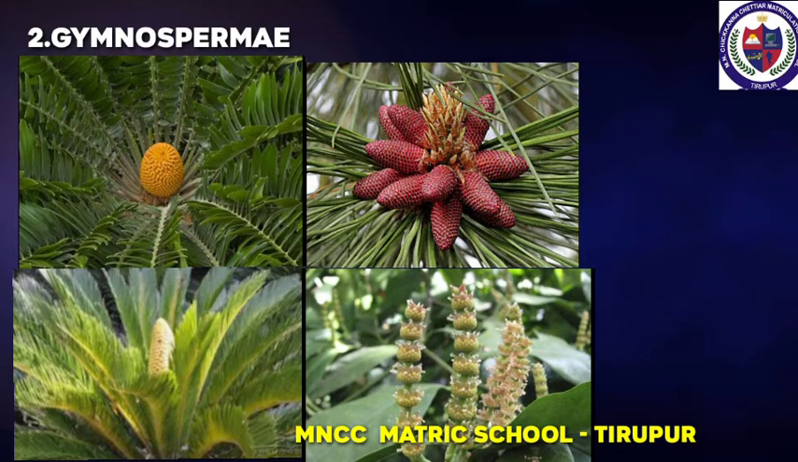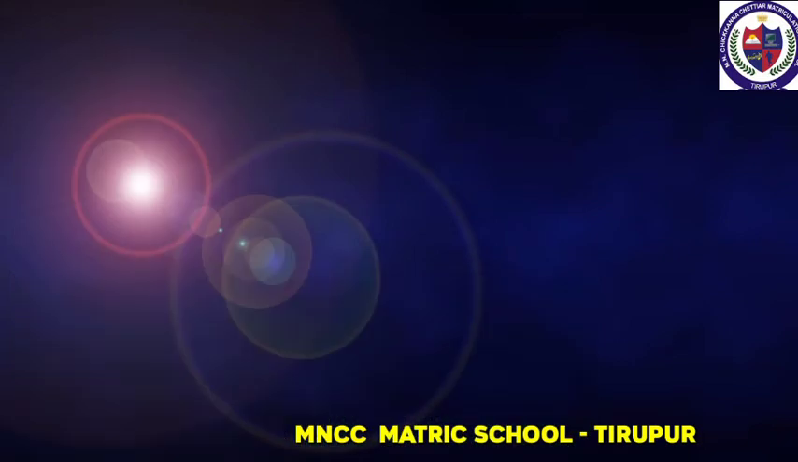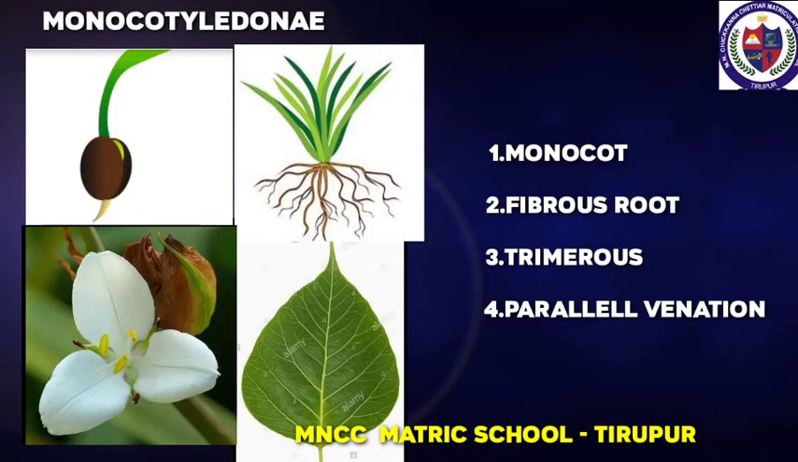Gymnospermae. Naked seed plants. Plants of this class have no fruit. It has 3 families. They are Cycadaceae, Coniferae, Gnetaceae. Naked seeded plant. What is the meaning? The ovule is not enclosed by the ovary. That is, open seeded plants. Class 3, Monocotyledonae. Seed has a single cotyledon. Leaves have parallel venation. Fibrous root system is present. Flowers are trimerous. Tri means 3.